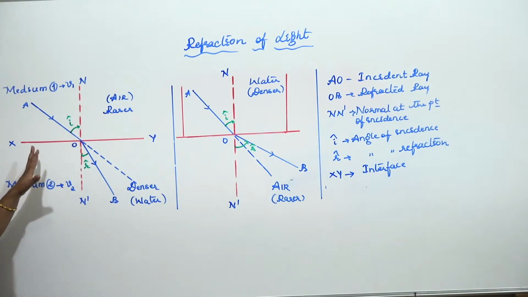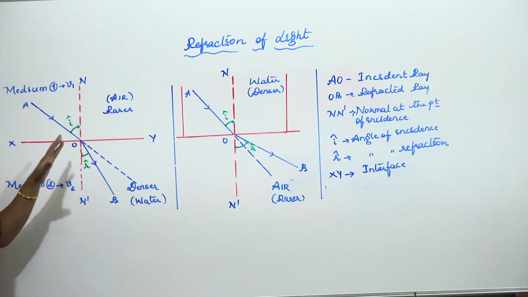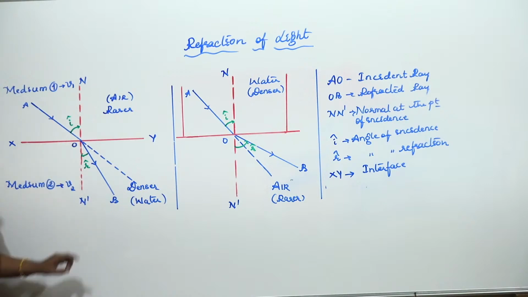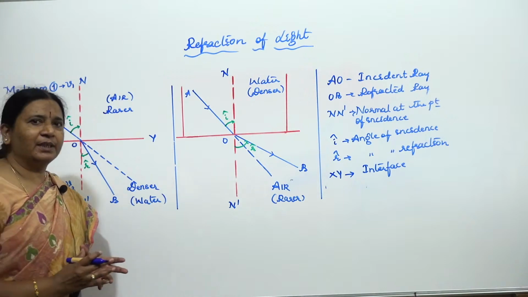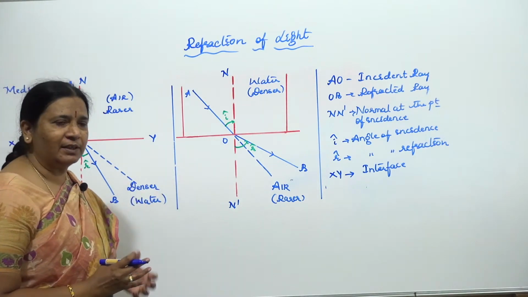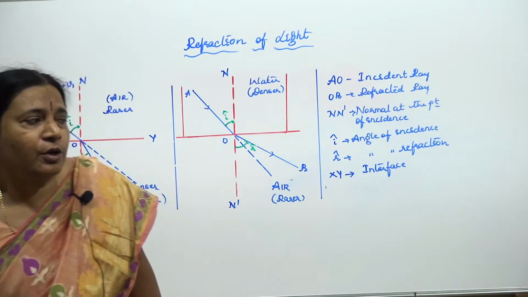Now this is regarding the terminology related to your ray diagram in case of refraction of light, children. Now let us come to the conclusions we have here. We call them the laws of refraction.